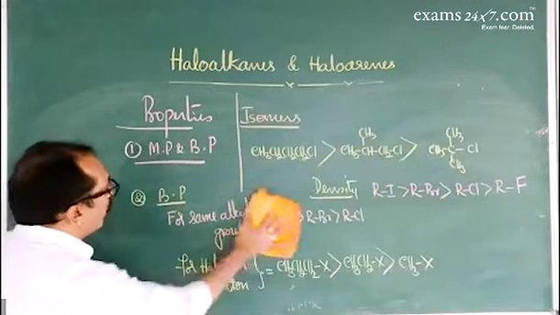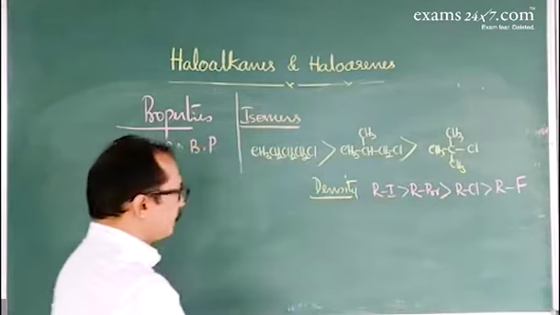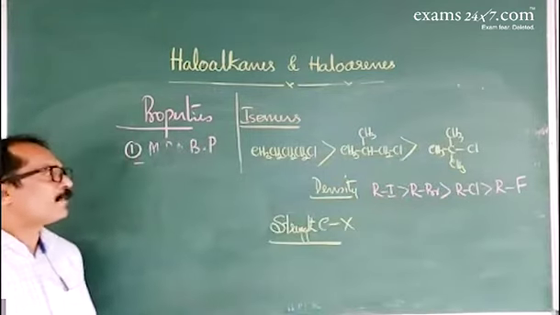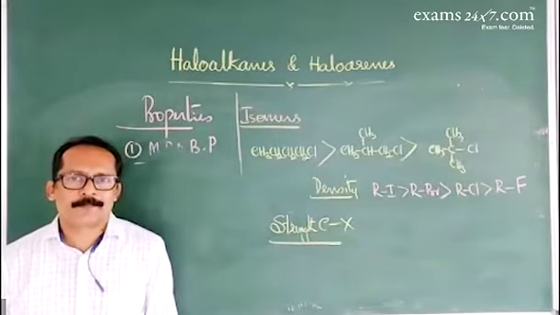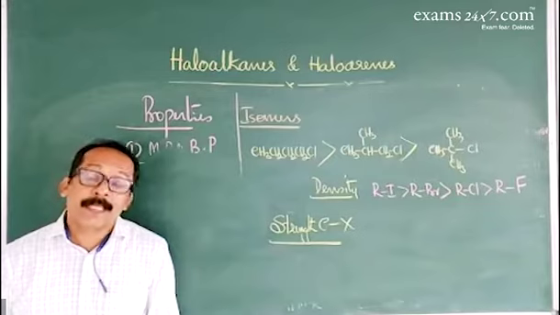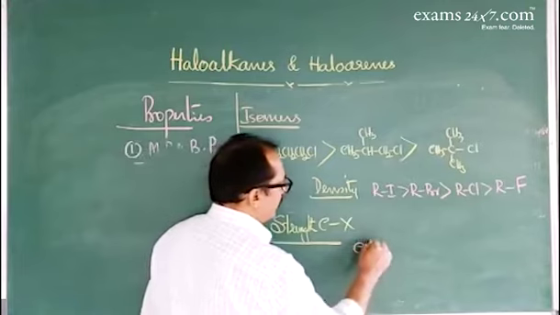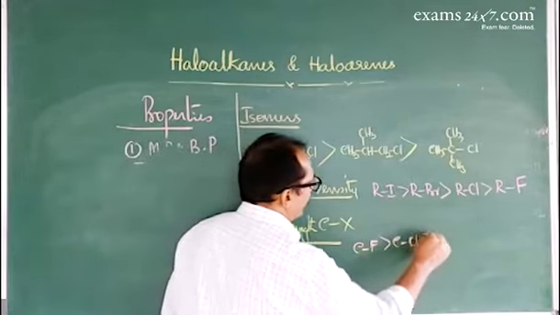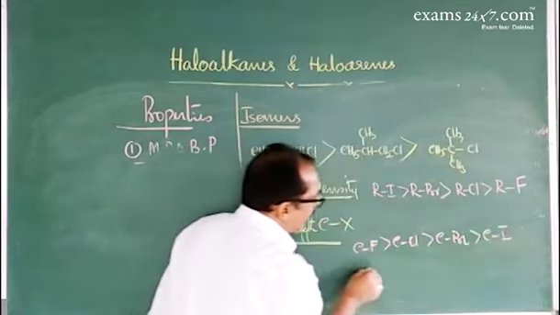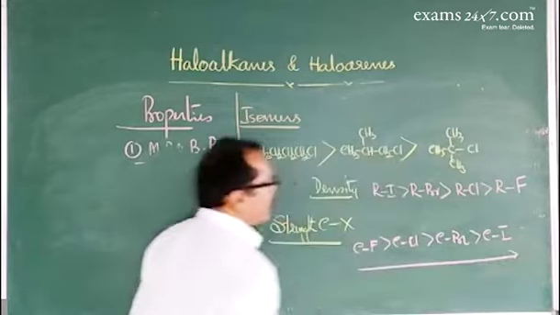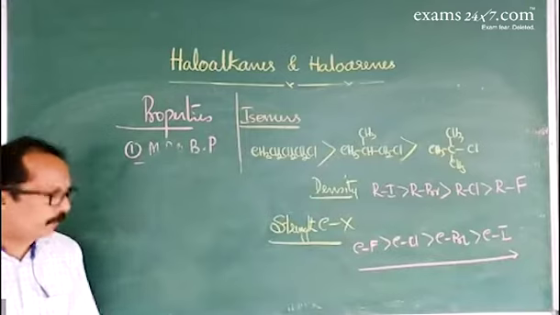Next, about the strength of the carbon to halogen bond. Again, that depends on the size of the halogen atom. As the size of the halogen atom increases, strength decreases. Therefore, here C-F, then comes C-Cl, bromo, and iodo. So as the size of the halogen increases, the strength of the carbon to halogen bond decreases.